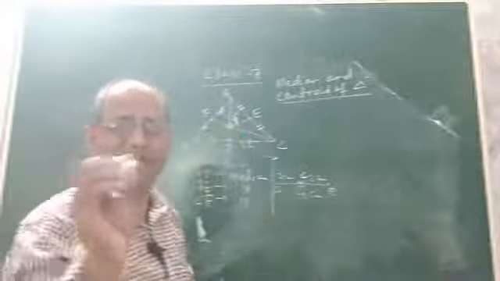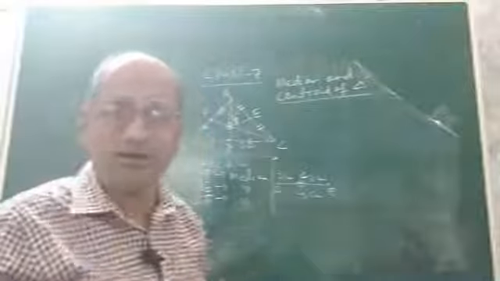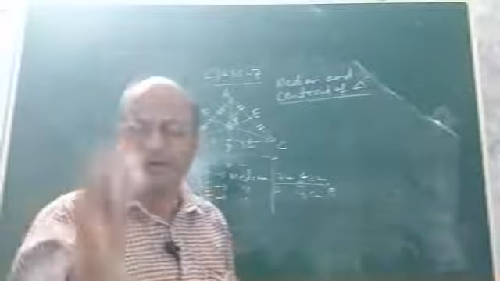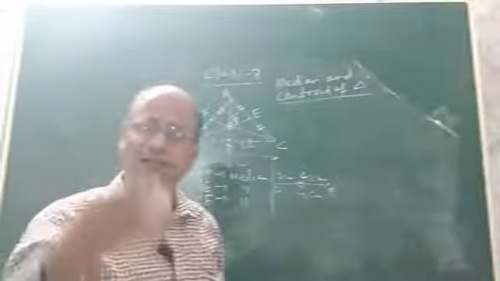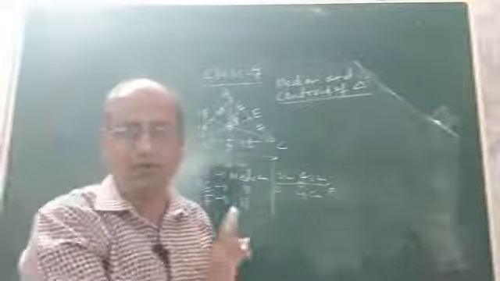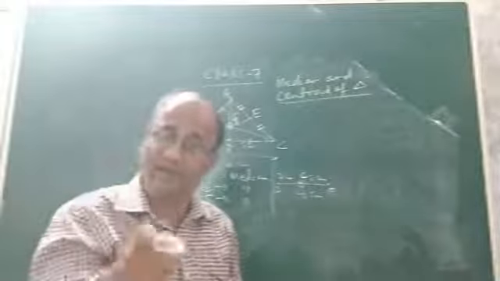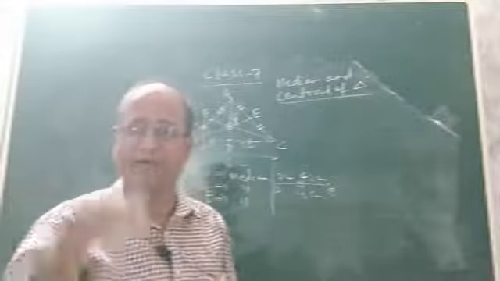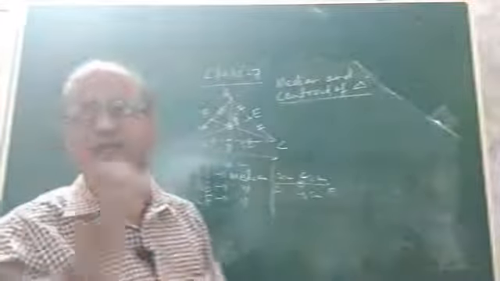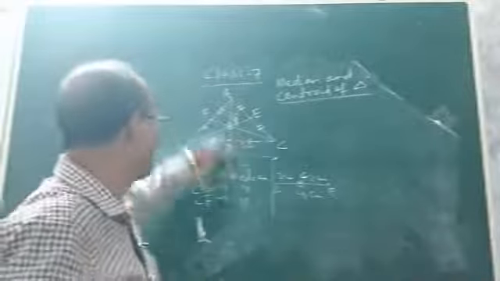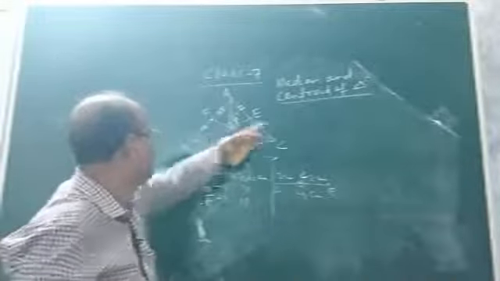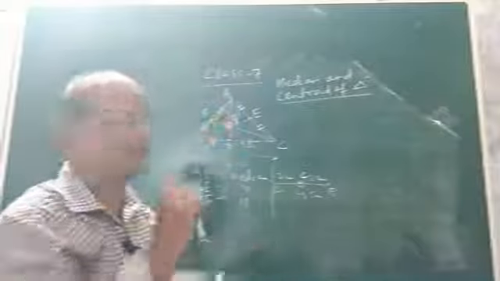And they are concurrent. Children, we had read in class 6 about concurrent lines, parallel lines. Yes. What are concurrent lines? Concurrent lines means 3 or more than 3 lines, not 2. 2 lines are never said to be concurrent. Okay. They are said to be intersecting, not concurrent lines. If 3 or more than 3 lines pass through the same point, we say they are concurrent lines. So here AD, BE and CF, all the 3 lines, they are passing through the same point.